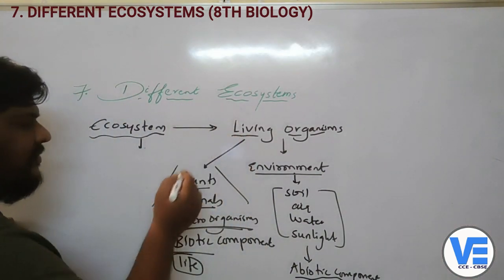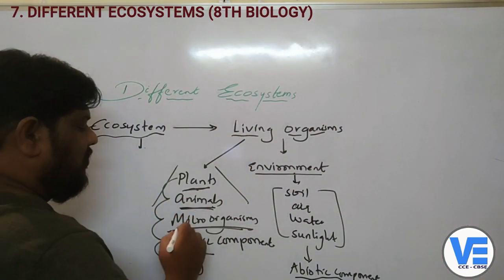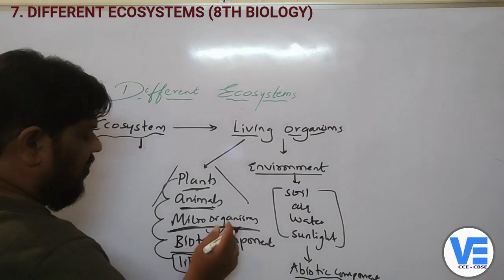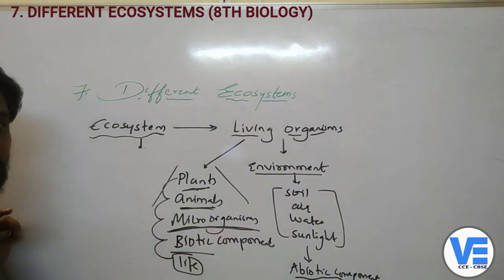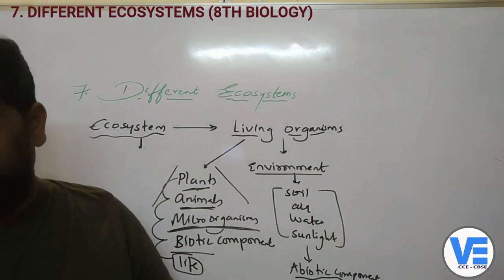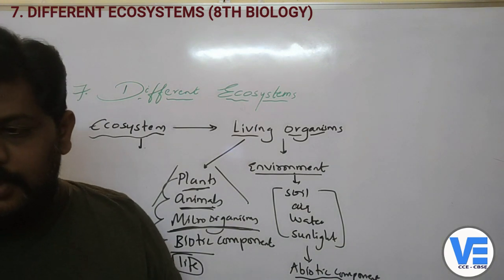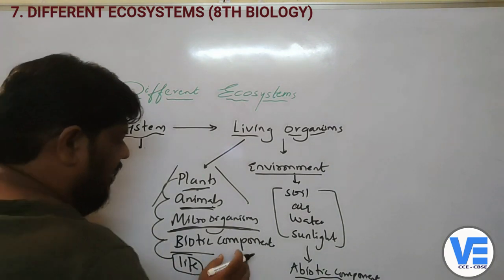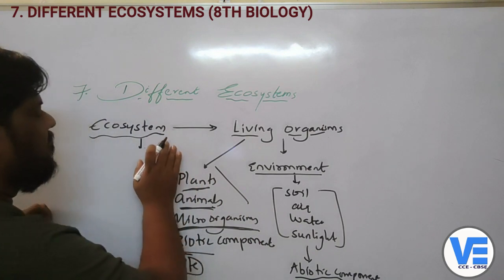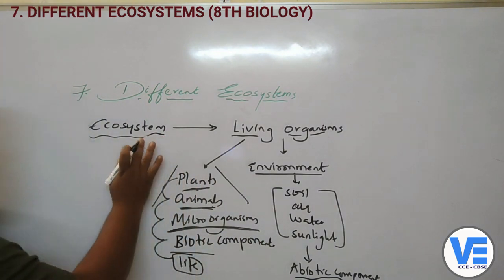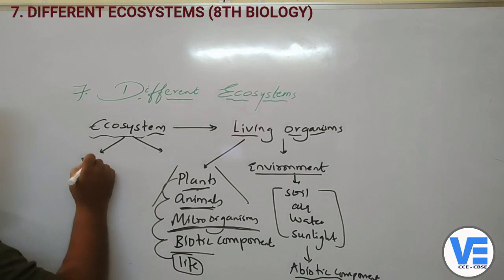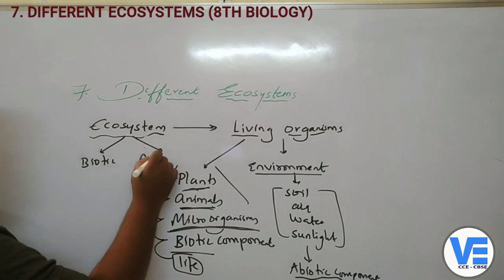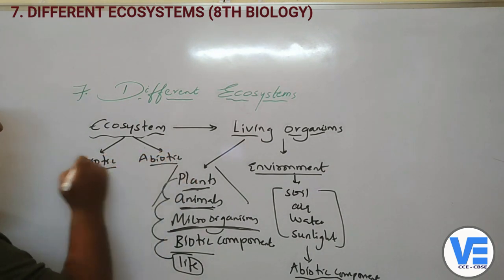When you talk about the living organisms, you have the plants, animals and microorganisms, which we call as the biotic components. So these are the two right now which are in the ecosystem. That means ecosystem, here you can see in simple words, is made up of the biotic and abiotic components.